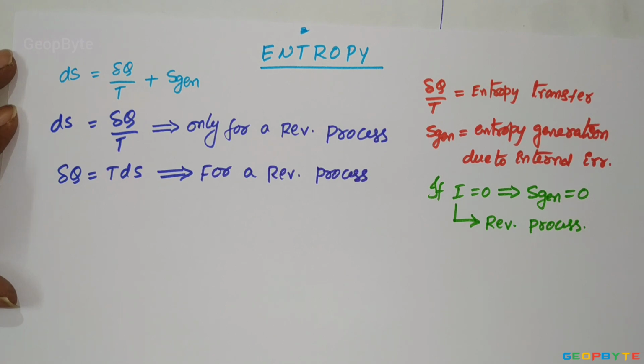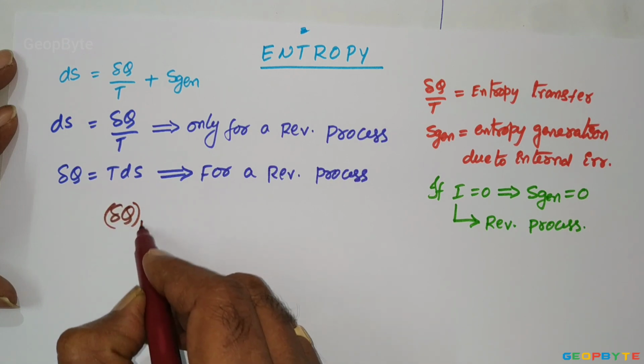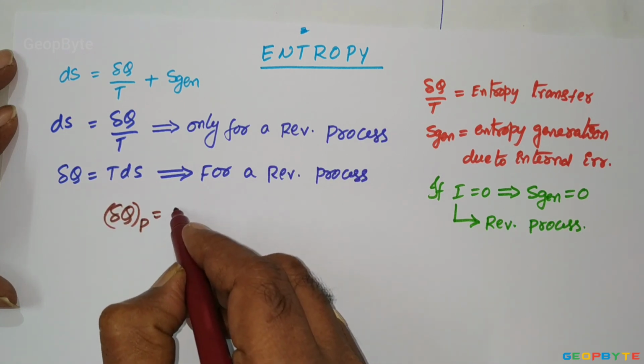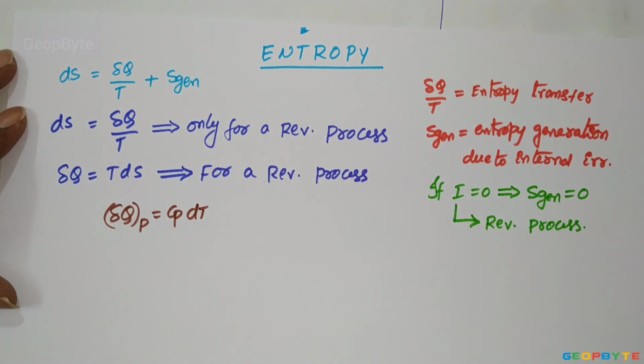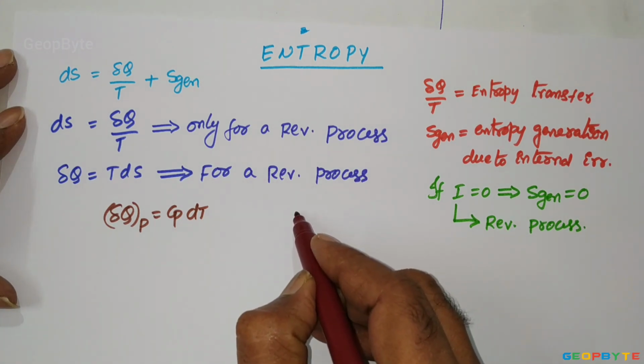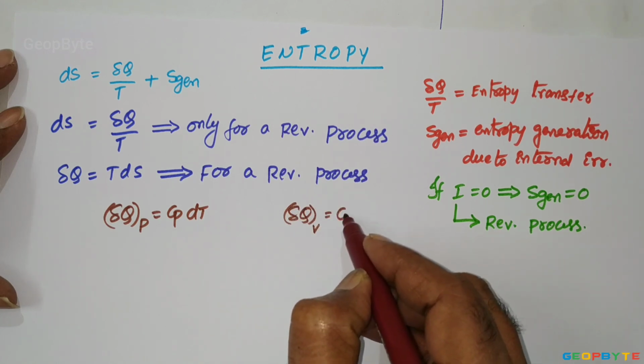Now this δQ at constant pressure is equal to Cp dT per kg of the material. Similarly, the δQ at constant volume equals Cv dT.